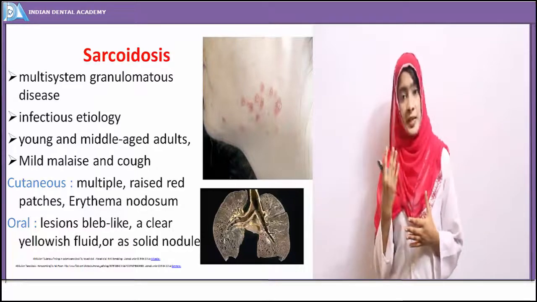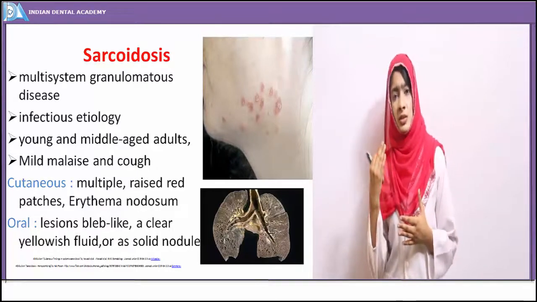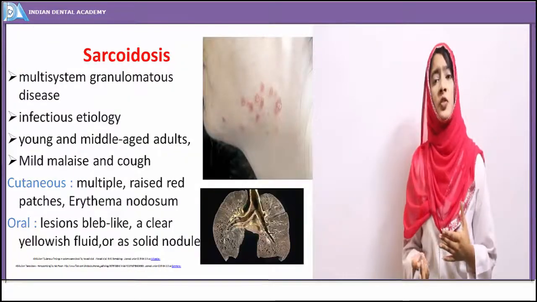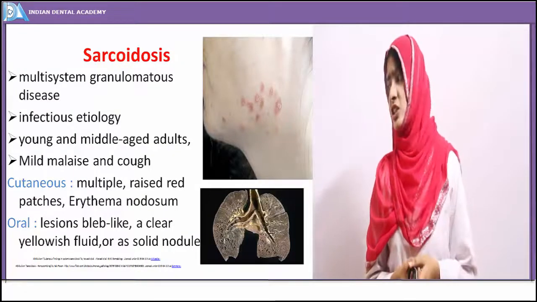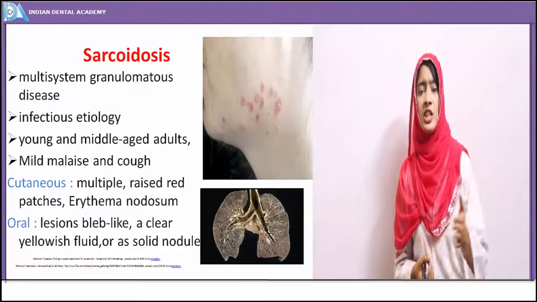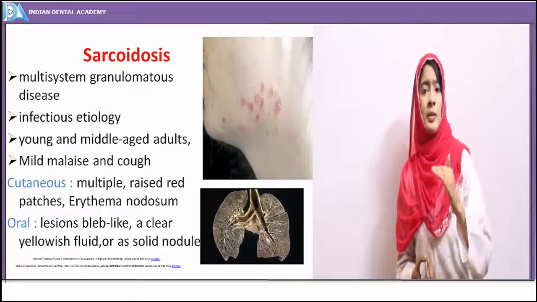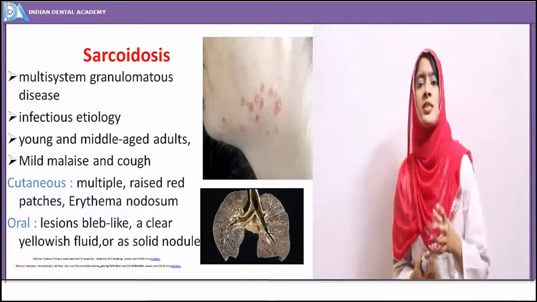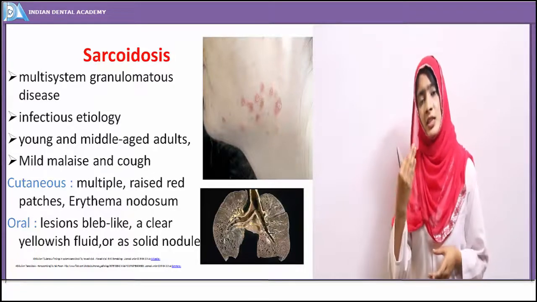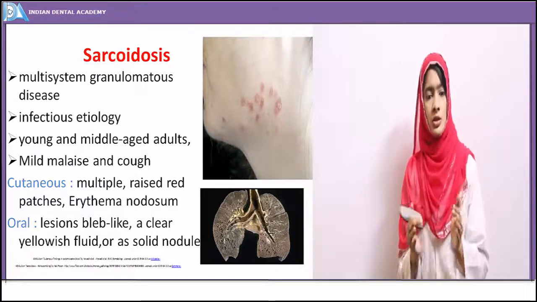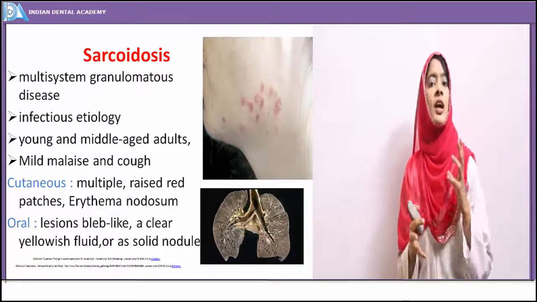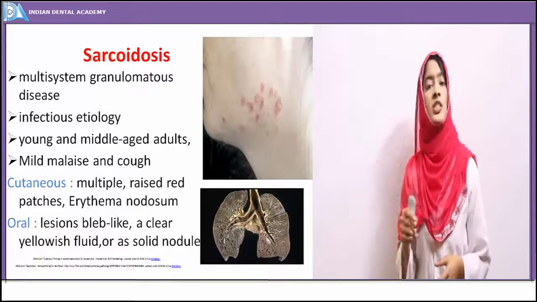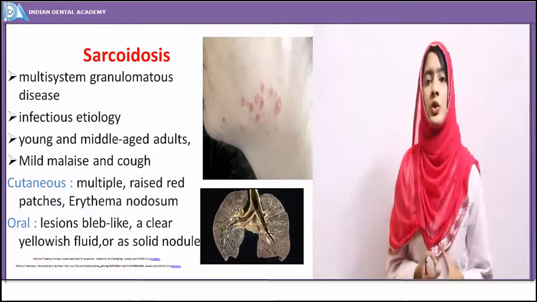The presentation of nodules on skin is the characteristic feature. Initially they begin with erythema of the site, then they progress to formation of nodules. In the oral mucosa also, the lesions begin as nodules. They are like bleb-like lesions and show a clear yellowish fluid or a solid nodule.